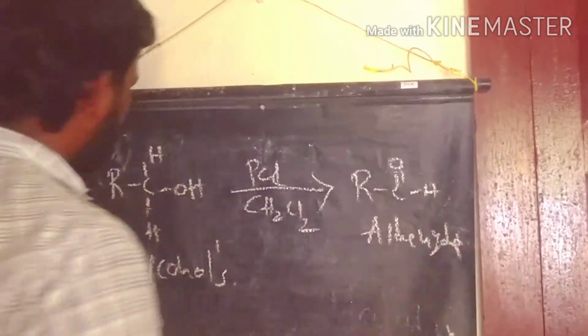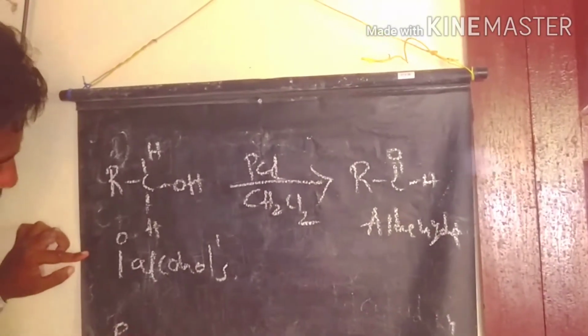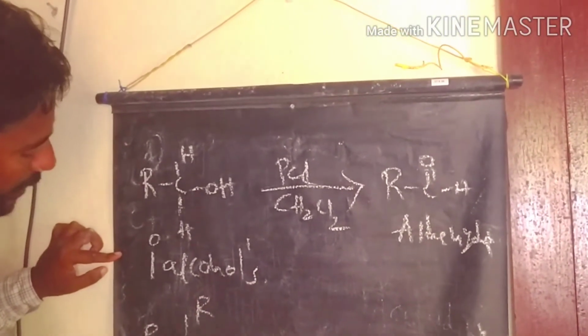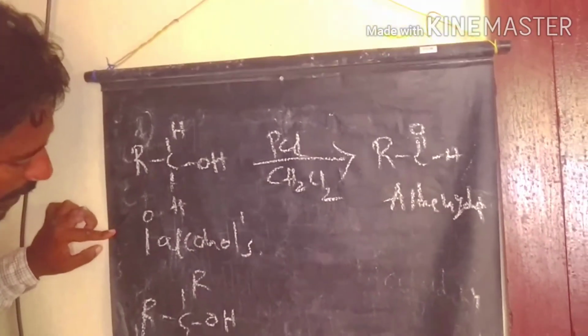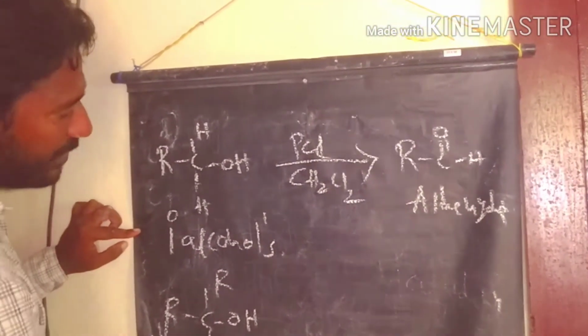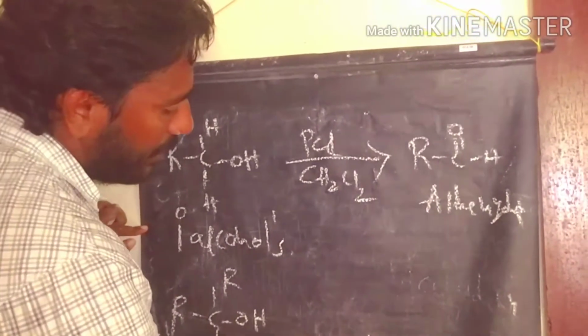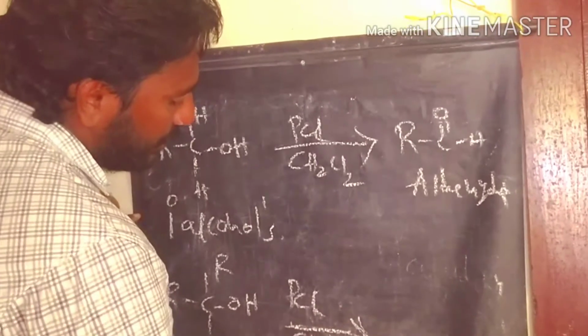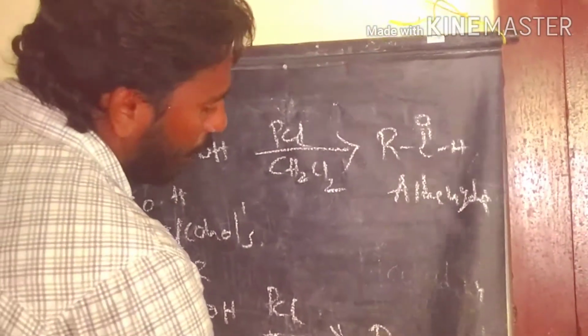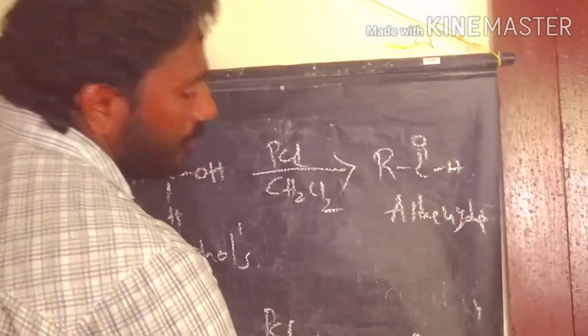So next, the second one. This is the secondary alcohols. What is happening when secondary alcohols are oxidized with PCC reagent? We get the ketone as the product. So these are some of the examples we discussed here.